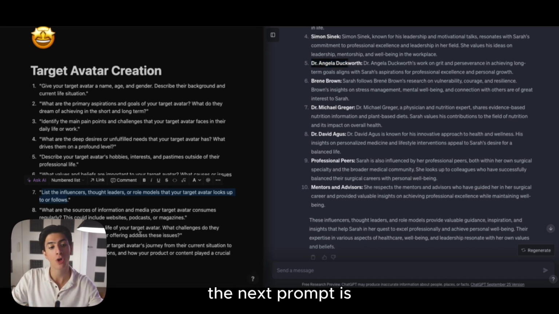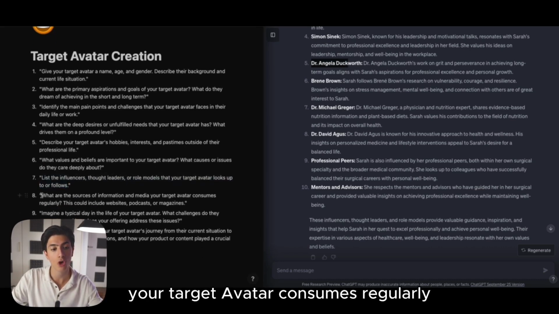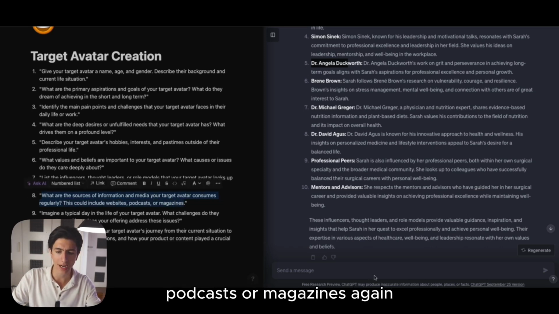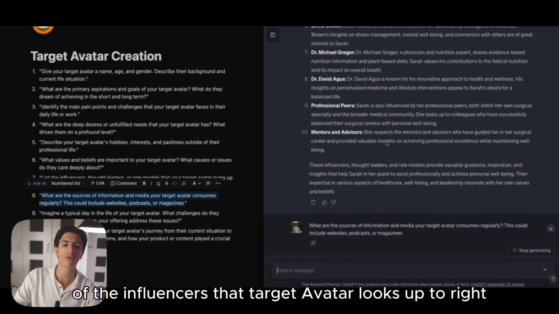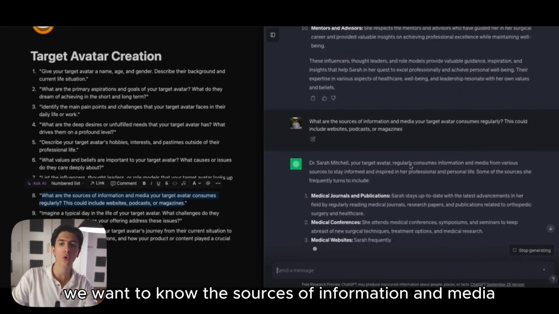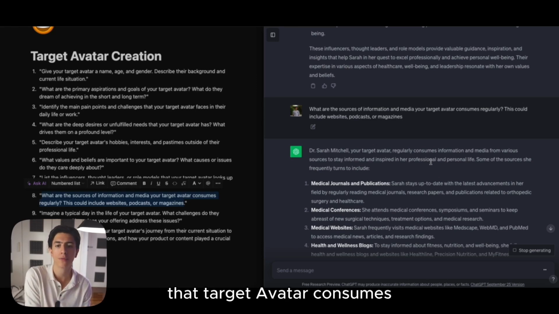So the next prompt is: what are the sources of information and media your target avatar consumes regularly? This could include websites, podcasts, or magazines. Again, in the same fashion as the influencers that our target avatar looks up to, we want to know the sources of information and media that our target avatar consumes.